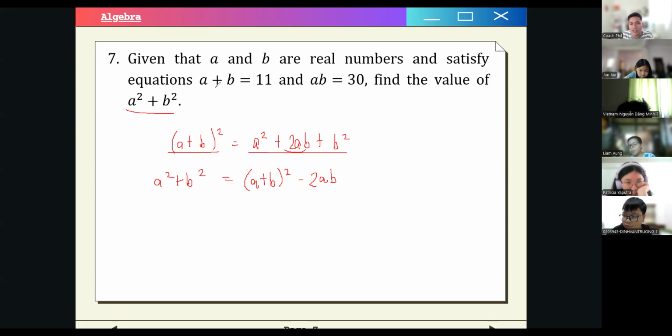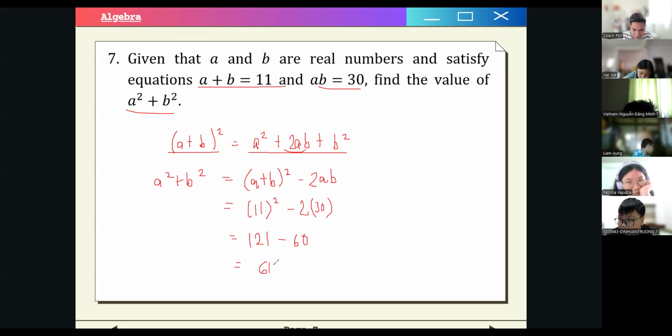So now we already have the value for A plus B and AB. So we just have to substitute the values, right? So A plus B is 11, and then AB is 30. So 11 squared is 121, and then 2 times 30 is 60. So we will have 61. So are there no questions with this one? So this is pretty straightforward, right? You just have to use the identity of squaring a binomial A plus B and substituting the values. So I hope there are no questions with this one.